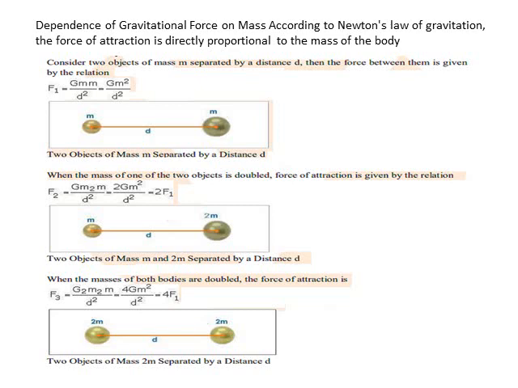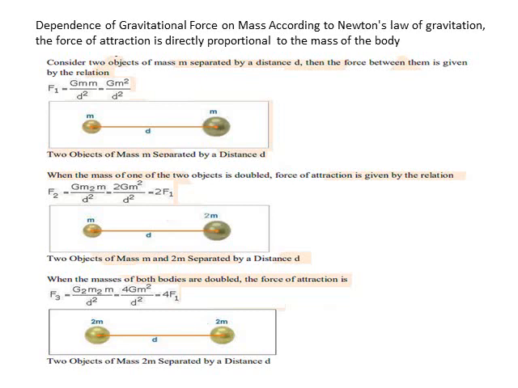So here we take it as F2. F2 is equal to G into m into 2m divided by d square. So when you simplify, you get 2G m square by d square. So when you compare it with the first one, then what happens to the force? The force is also doubled. So we can conclude when the mass of one of the bodies is doubled, then the force is also doubled.